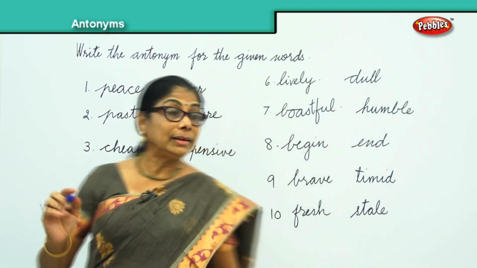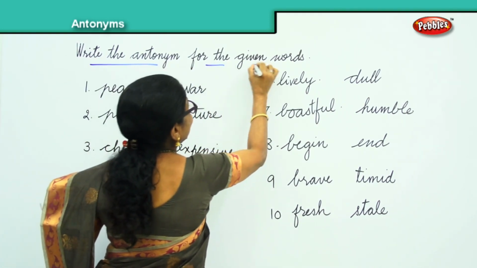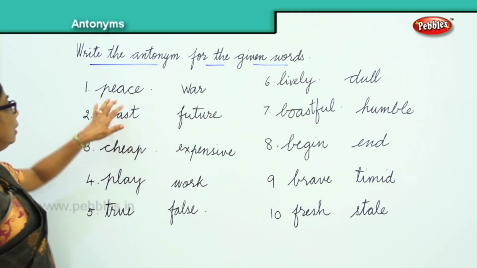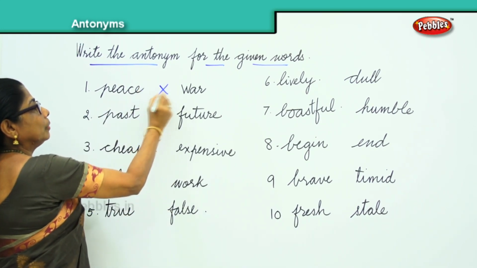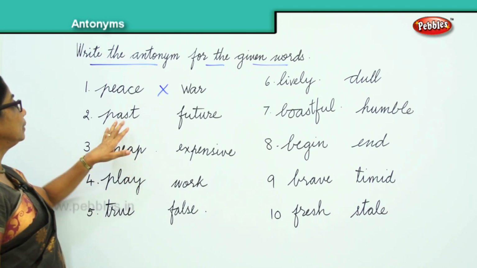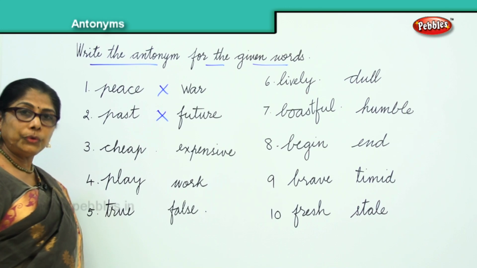Okay. Let's go through it again. Write the antonyms for the given words. I have given a word, peace. What is the antonym for peace? War. Past. Very good. Future.